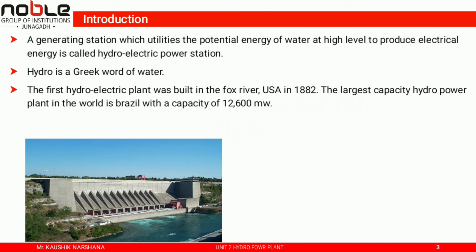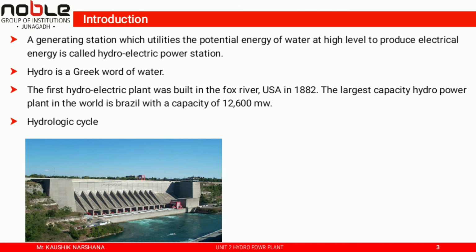The first hydroelectric plant was built on the Fox River in the United States of America in 1882. The largest hydropower plant in the world is in Brazil, with a capacity of 12,600 megawatt.